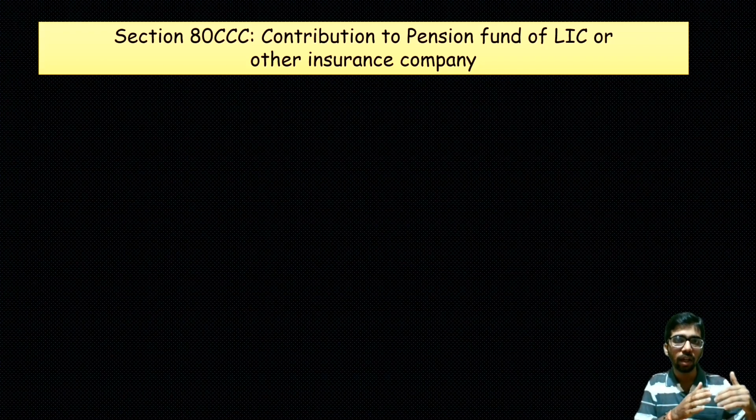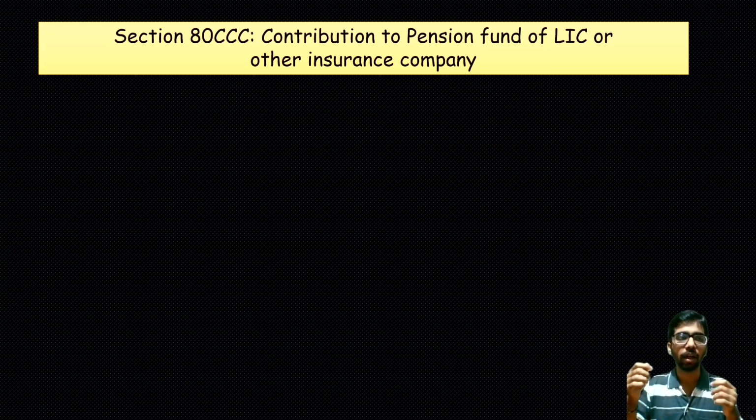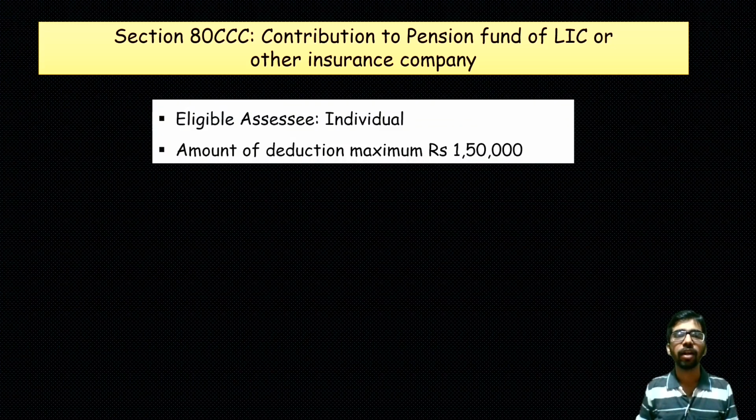Until now we have seen the 80C deductions. Now 80CCC: contribution to the pension fund of LIC or any other insurance company. If you ask any LIC person, he may advise that a pension fund is available and we can invest in it. That investment also comes under section 80CCC. Eligible assessee: only an individual assessee can make investment under 80CCC. The amount of deduction is 1,50,000.